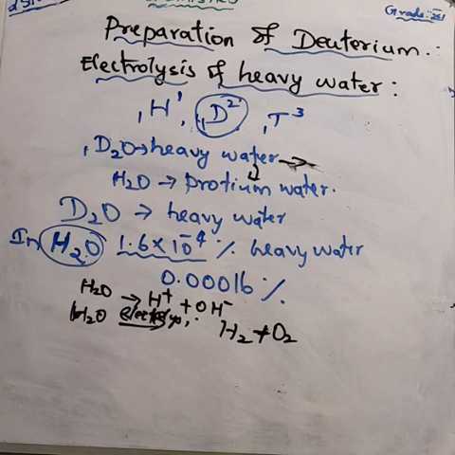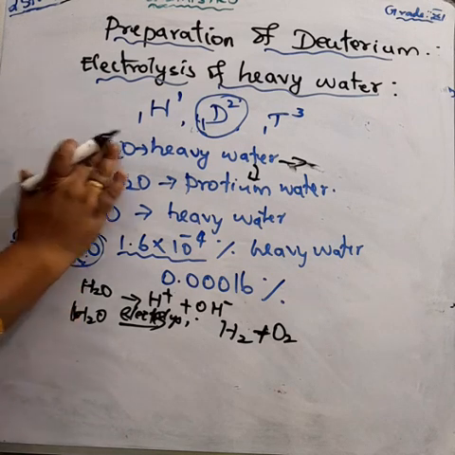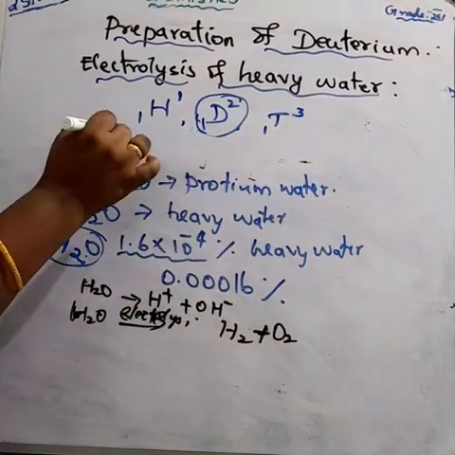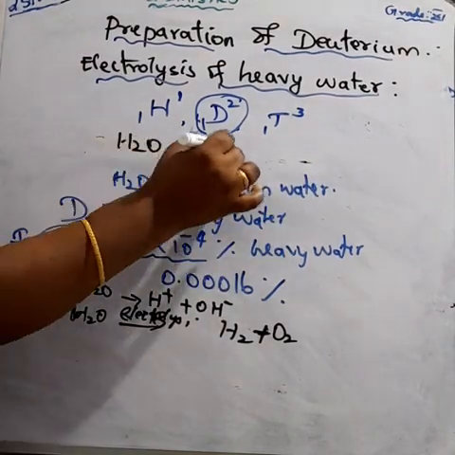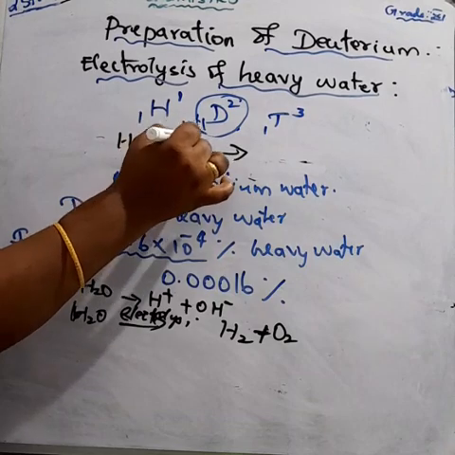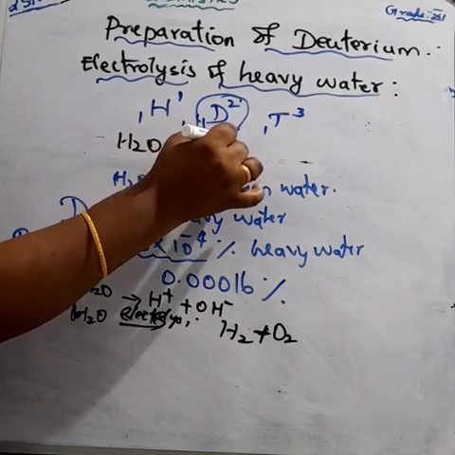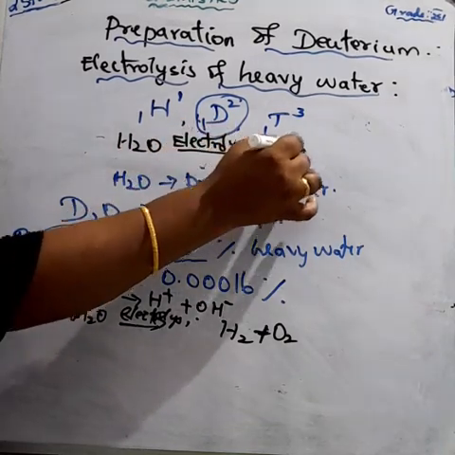Understood? Therefore, first the ordinary water is electrolyzed. Electrolysis of ordinary water gives us the heavy water, and further electrolysis of this heavy water gives us deuterium.